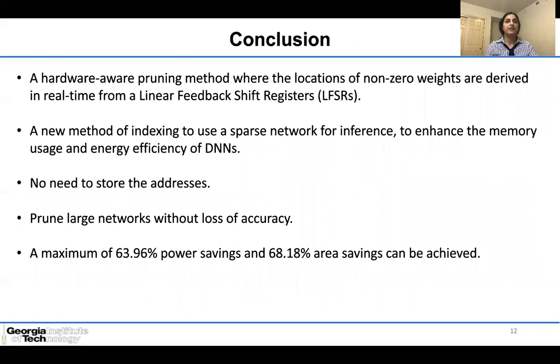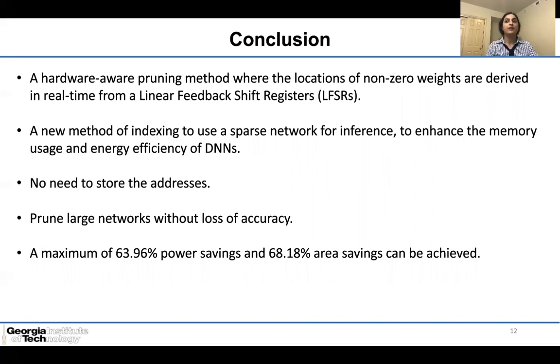In conclusion, we present a hardware-aware pruning method where the locations of non-zero weights are derived in real time from a linear feedback shift register. This is a new method of indexing to use a sparse network for inference to enhance the memory usage and energy efficiency of DNNs.